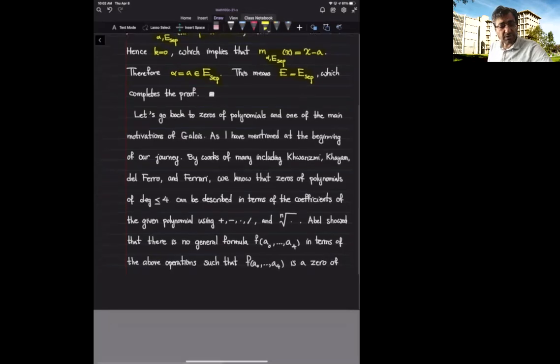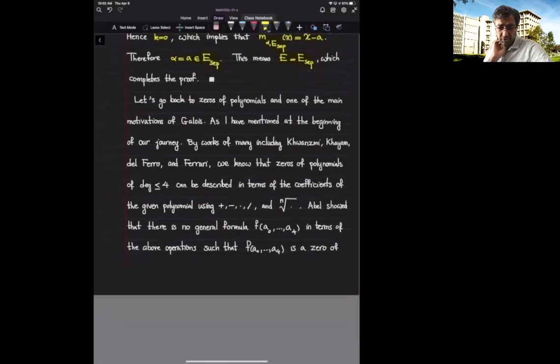Going back to the history, Abel, in fact, prior to Galois's work, showed that there is no general formula in terms of the coefficients that can describe zeros of an arbitrary polynomial of degree 5, let's say. So what does that mean?